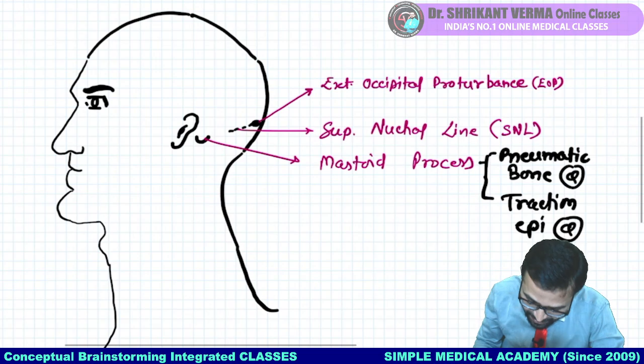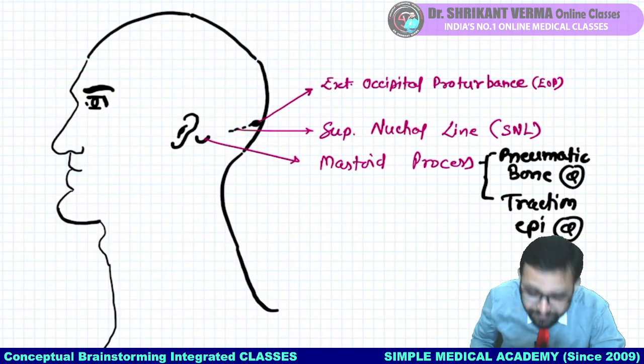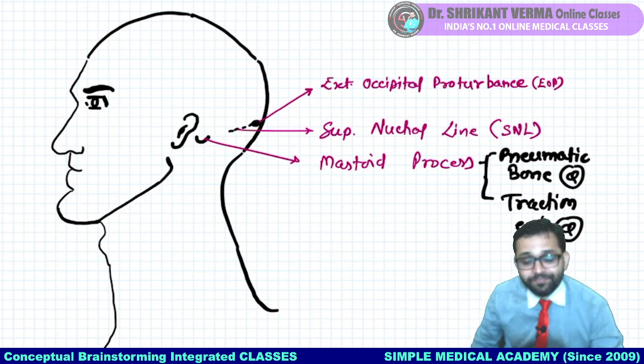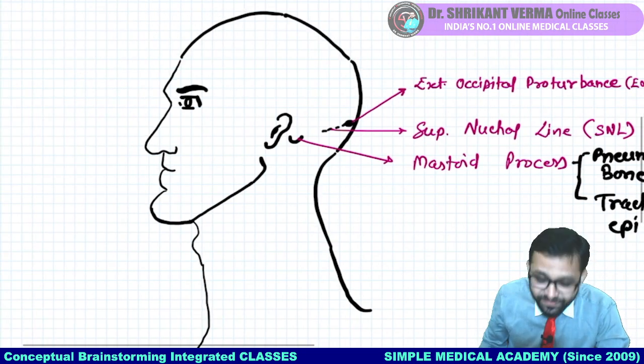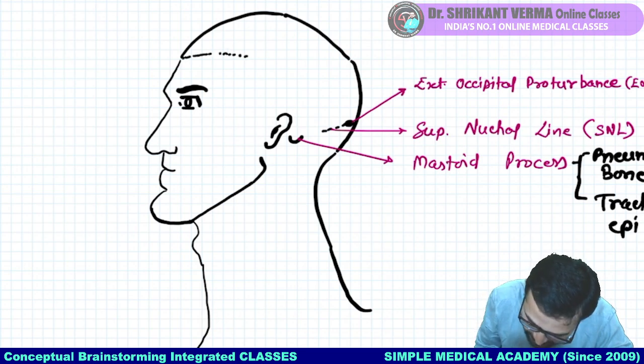Now see here, beta, this is our chin, here is our margin of mandible, and then here is our angle of mandible. Got the point? Fine. So these are our different points. Now try to understand. Suppose here is the hairline. Yes sir, here is the hairline.